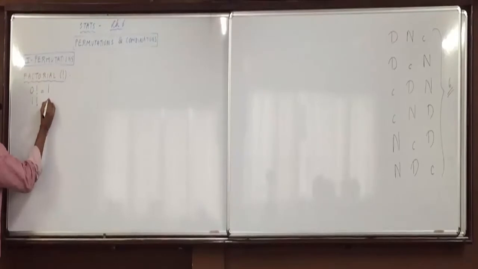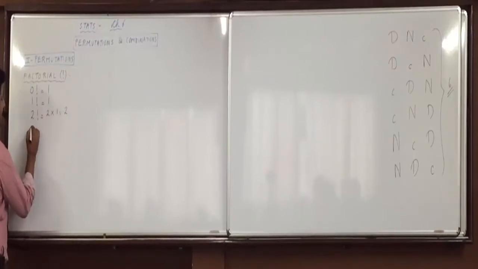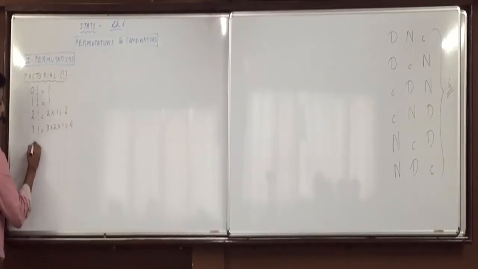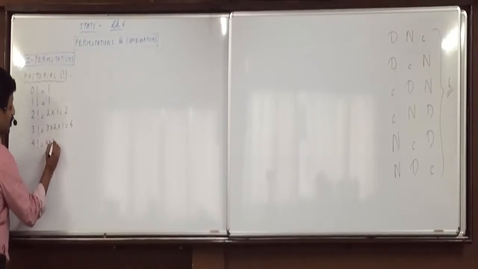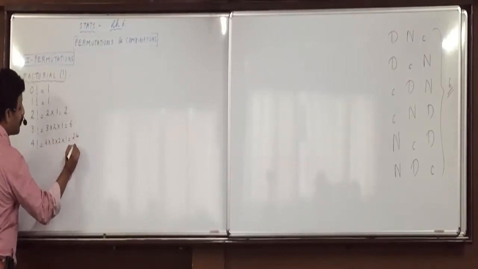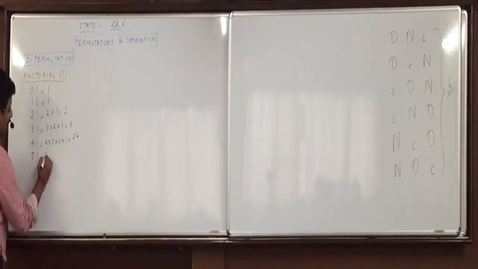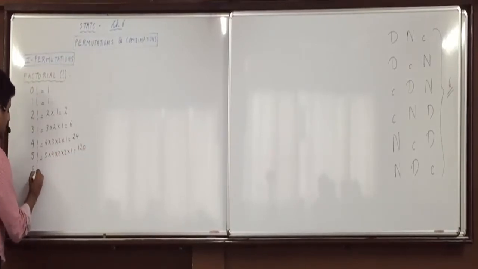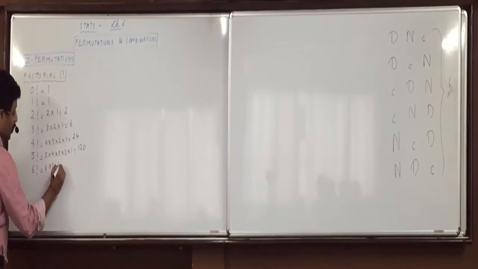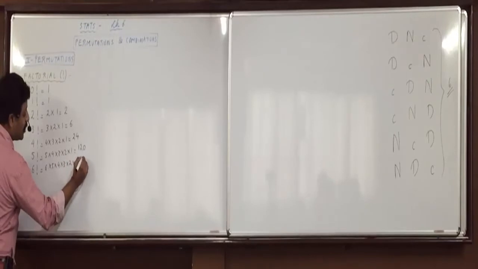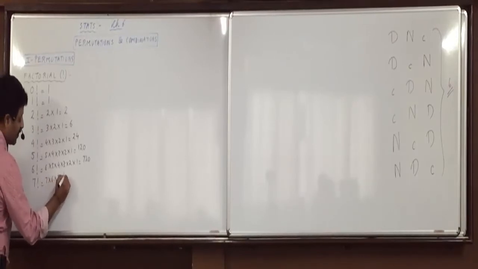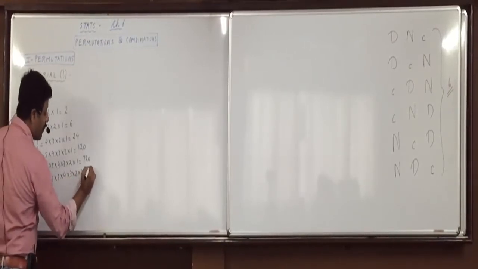1 factorial is also equal to 1. 2 factorial is 2 into 1, 2. 3 factorial is 3 into 2 into 1, 6. 4 factorial is 4 into 3 into 2 into 1, 24. 5 factorial is 5 into 4 into 3 into 2 into 1, 120. 6 factorial, 6 into 5 into 4 into 3 into 2 into 1, 720. 7 factorial, 7 into 6 into 5 into 4 into 3 into 2 into 1, 5040.